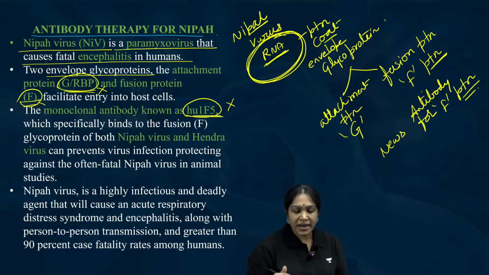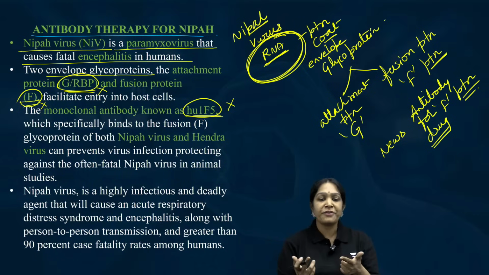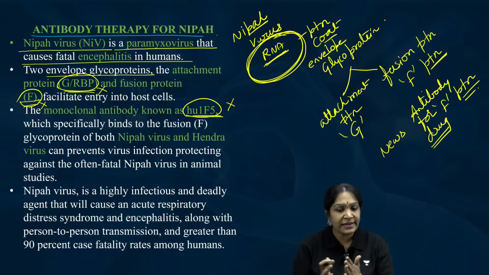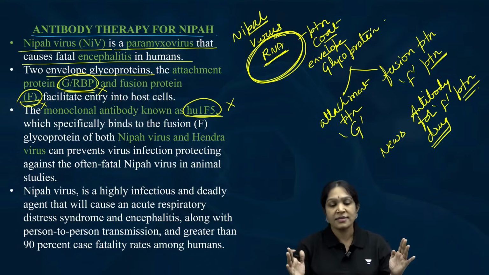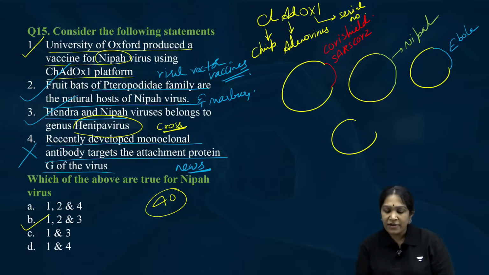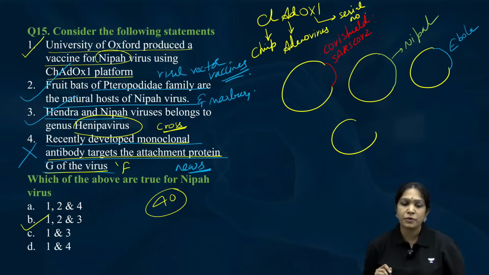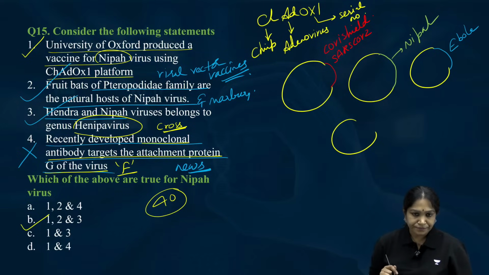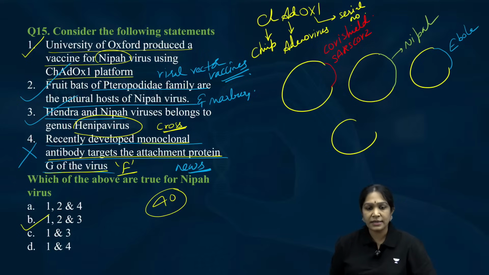So here they made an antibody for the fusion protein. This is a drug. Tell me, what is the medicine here? The antibody for the fusion protein. The fusion protein will get disintegrated, then the Nipah virus will die. That is a treatment. Is it clear? So the newly developed monoclonal antibody targets the attachment protein, wrong. It will target the fusion protein. Is it clear? Done?